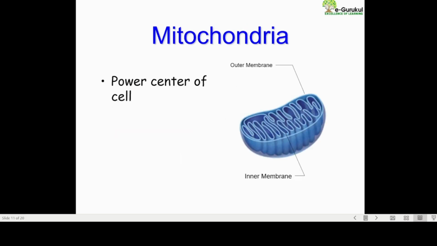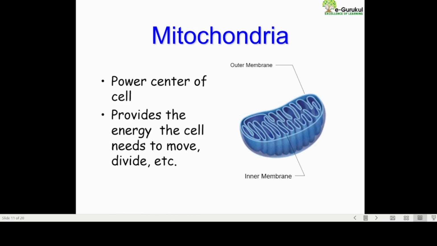Now coming to the next organelle, that is our mitochondria. What is the mitochondria? These are the organelles which are the power center of the cell and provide the energy. That's why in some of the books you are able to see it written as powerhouse of the cell. So when a question comes, what is the powerhouse of the cell? That is mitochondria.